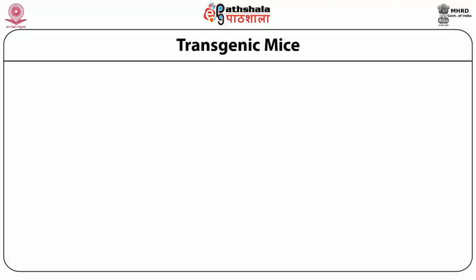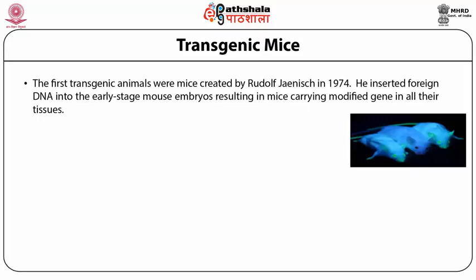Transgenic mice. First we are going to discuss transgenic mice. The first transgenic animal were mice created by Rudolf Jaenisch in 1974. He inserted foreign DNA into the early stage mouse embryo, resulting in mice carrying a modified gene.